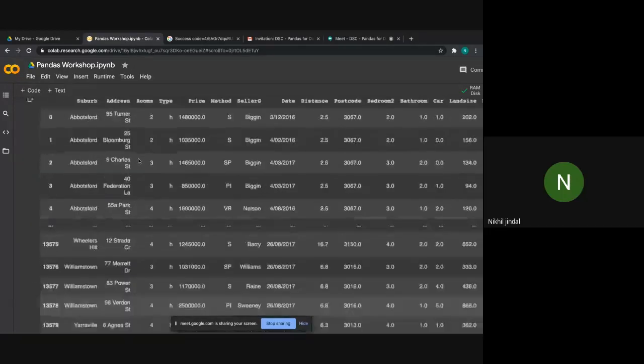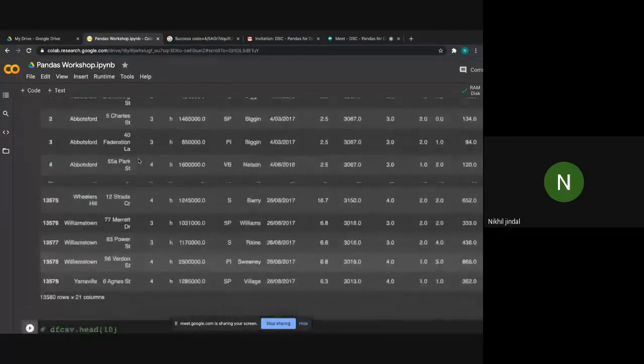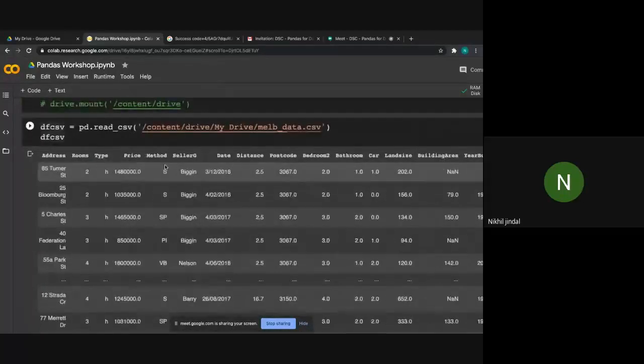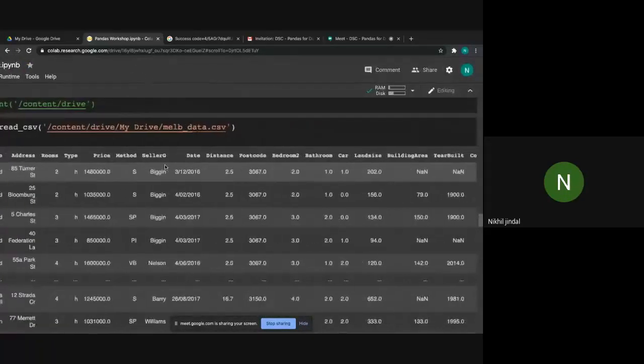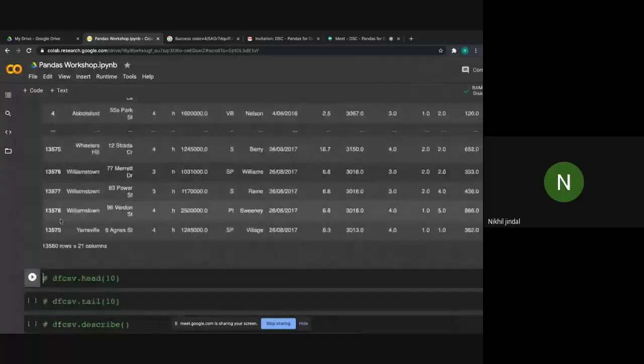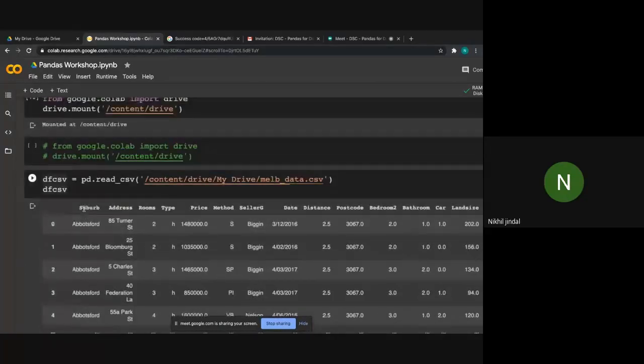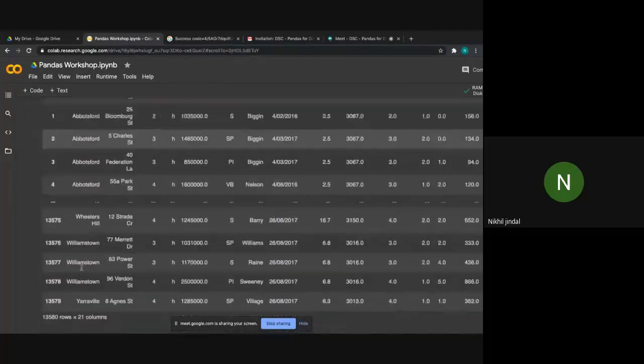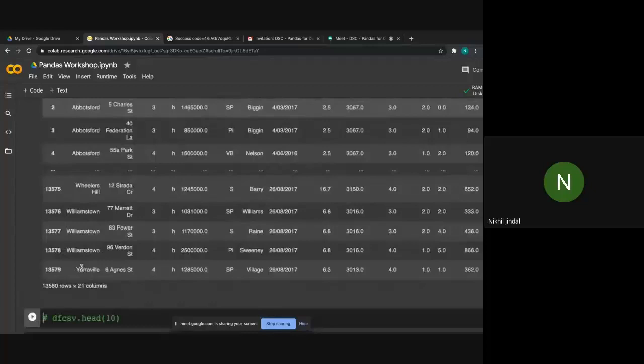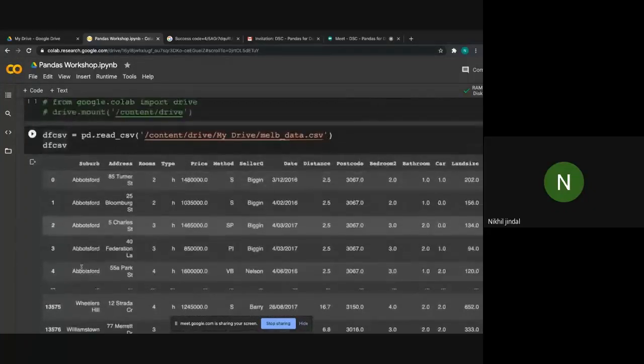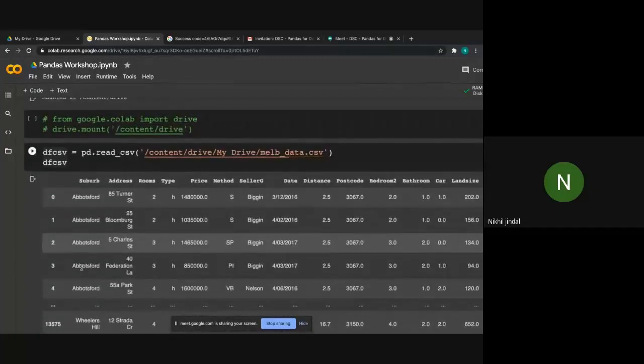So you can see here we have such a huge data set with so many columns, and as you can see we have 13,580 rows. In fact it is a basic data set. There can be times that you have a data set with millions of rows.